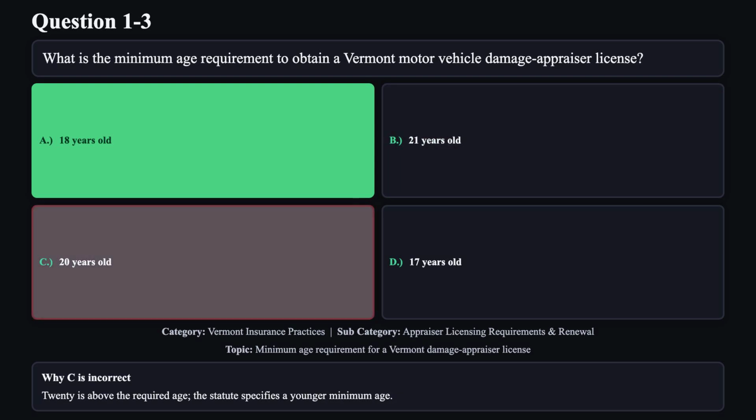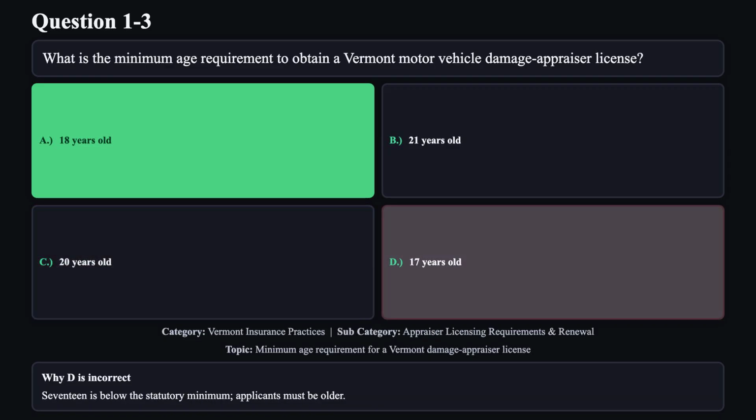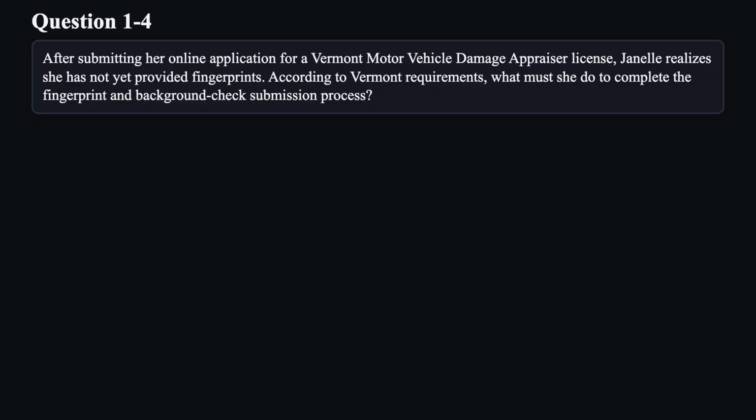Reason C is not correct. 20 is above the required age. The statute specifies a younger minimum age. Reason D is not correct. 17 is below the statutory minimum. Applicants must be older.